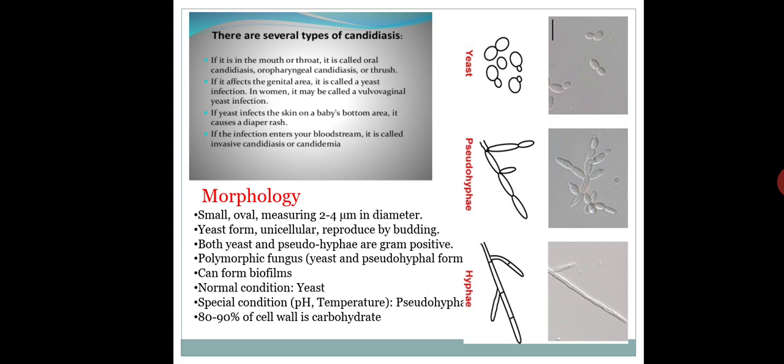Pseudo means false, which are not been matured. These are the small buds. They are the polymorphic fungus. Now what is the polymorphic fungus? Poly means many. Polymorphic fungus means it contains the pseudohyphae, it contains the hyphae, it contains the spores and even yeast cells. So what is present in the structure of the fungus?